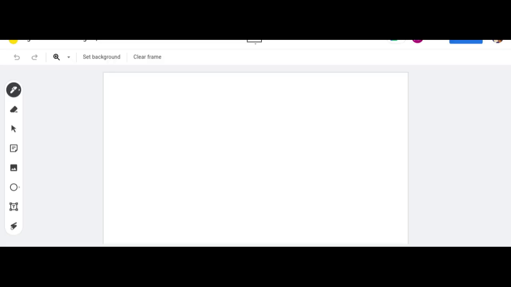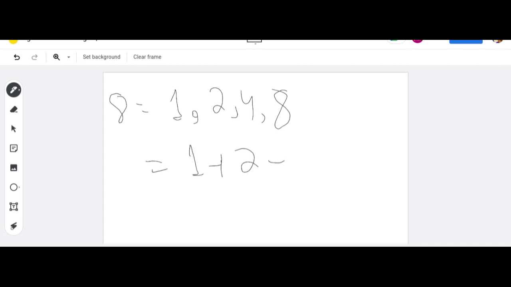For example, if I have 8, what are the factors of 8? 8 is present in the 1 table, 2 table, 4 and 8. These are the factors of 8. Now we have to add the sum of all these: 1 plus 2 plus 4 plus 8.